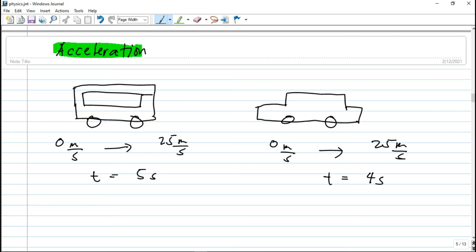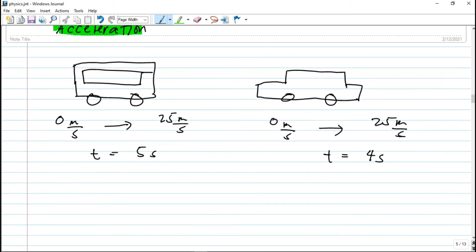Based on this analysis, this bus went from rest, 0 meters per second, to 25 meters per second, and it took 5 seconds to make that transition. The car made that same transition from 0 meters per second to 25 meters per second in just a span of 4 seconds. Therefore, the car has greater acceleration compared to the bus, because acceleration tells us how fast the velocity of a certain object is changing with respect to time.